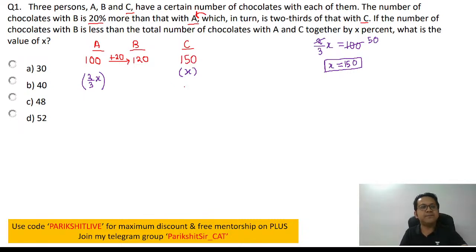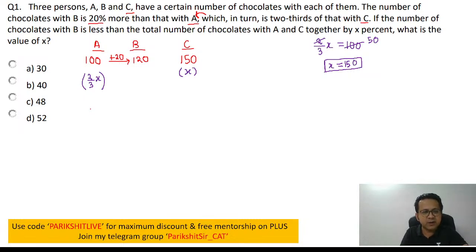Yes? Okay. Next. If the number of chocolates with B is less than the total number of chocolates with A and C together by X percent, what is the value of X? So they are asking by what percentage B is less than A and C together. So they are saying B is less than A and C together by X percent.